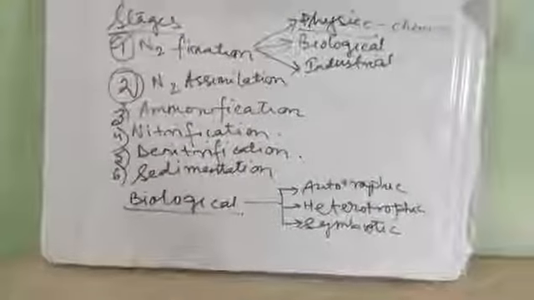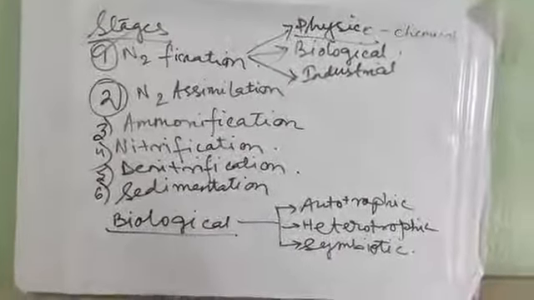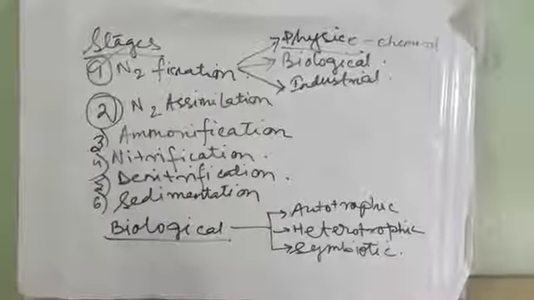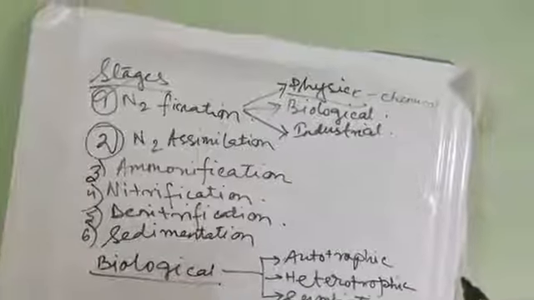Okay, now biological fixation means what? That means the atmospheric nitrogen is being converted into nitrates or other nitrogenous compounds with the help of living organisms like bacteria. Now autotrophic and heterotrophic examples are Nostoc, Azotobacter.